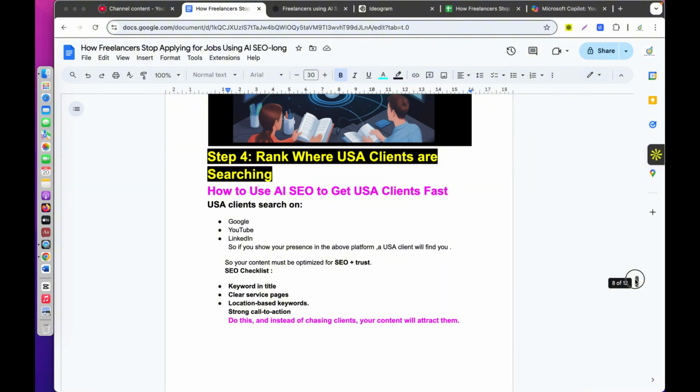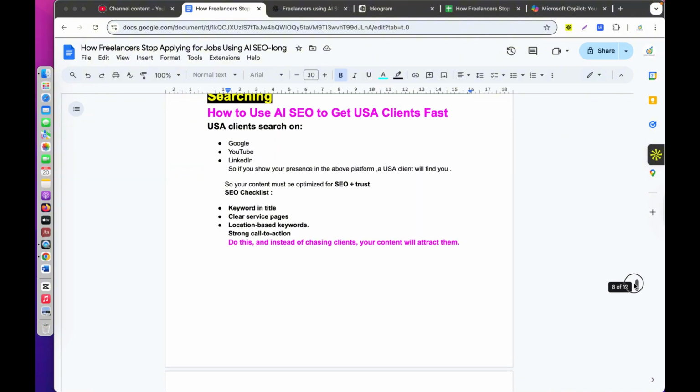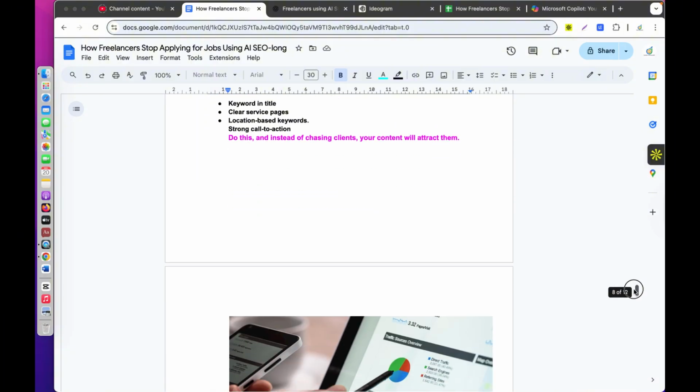Now, you need to know the SEO checklist. What you have to include in your article or blog, and you have to optimize your video. Keywords in title, clear service pages, location based keywords, strong call to action. Do this, and instead of chasing clients, your content will attract them.